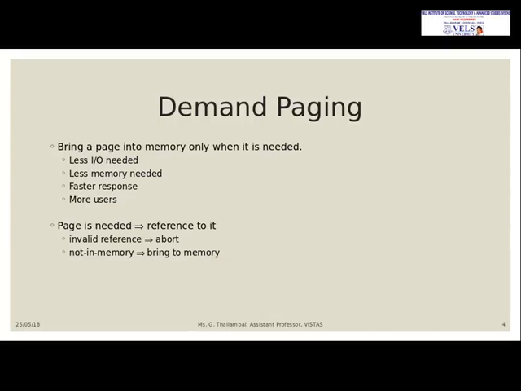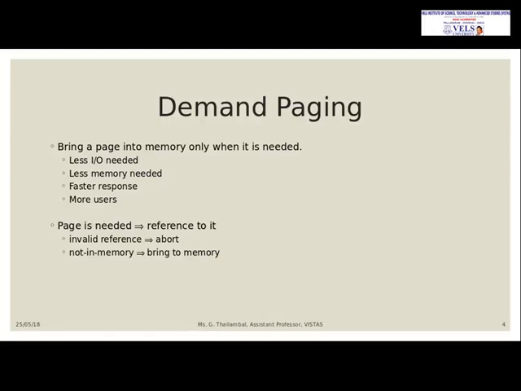And what is demand paging, and what is the use of demand paging? Bring a page into memory only when it is needed. So whenever the page is asked, you have to bring it to the memory. What is the advantage of it? Less IO is needed. If the page is in memory, it may be asking whether it has an IO request, so often it needs to be checked by the operating system. So less IO is needed and less memory is needed.